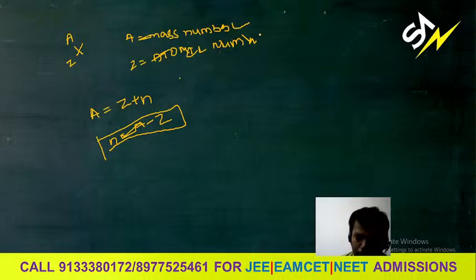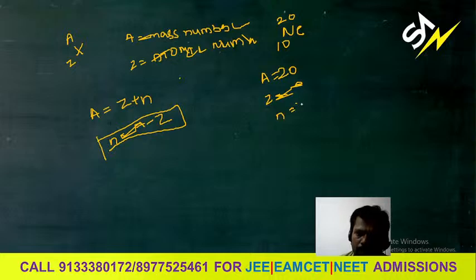For example, take neon, mass number 20, atomic number 10. This is the atom, you already know the atomic number is 10. So what is the mass number here? A is equal to 20, Z is equal to 10. So find the neutrons. How do you find this? N is equal to A minus Z.